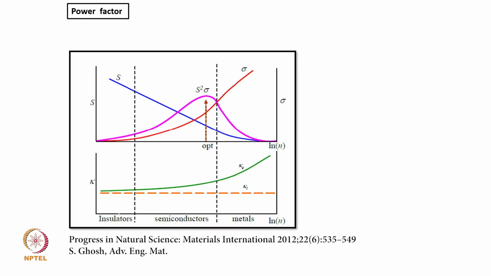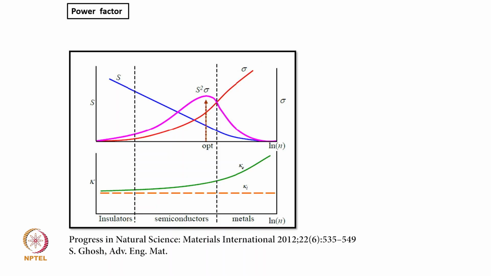For insulator, the Seebeck coefficient is quite high, and then it falls. When you come to semiconductor, it is decreased. When you come to metal, it has decreased drastically. Now look at sigma, the electrical conductivity. For insulator it is very low, for semiconductor it is intermediate, this is the region for semiconductor, and for metal it is high.